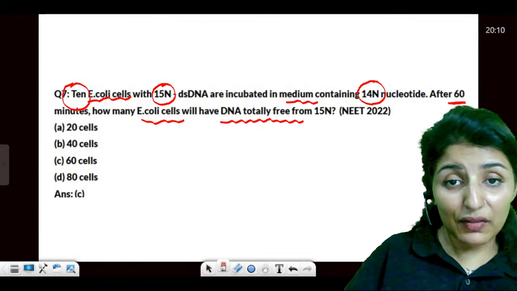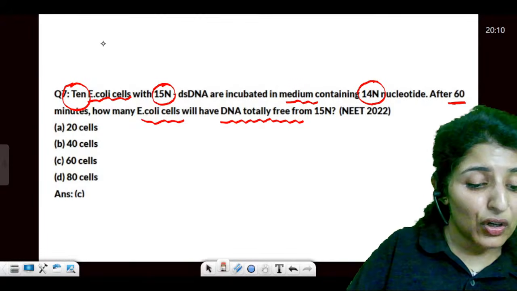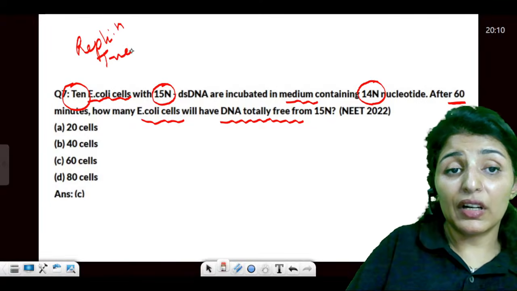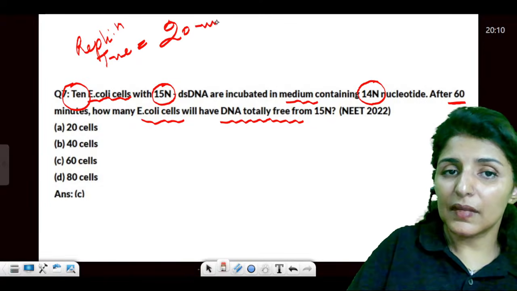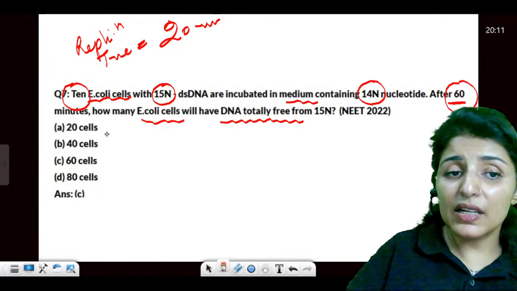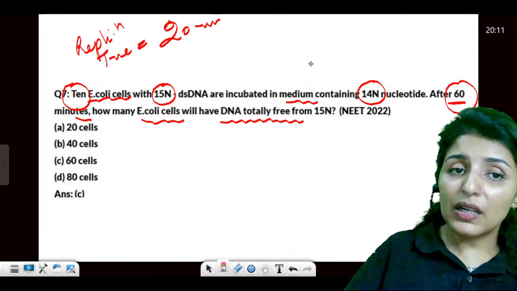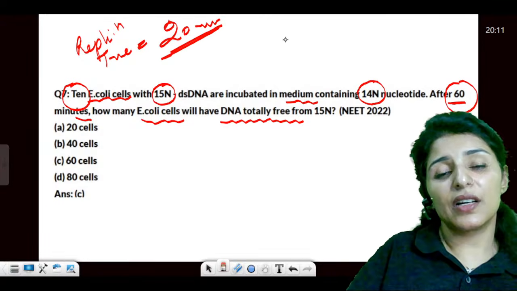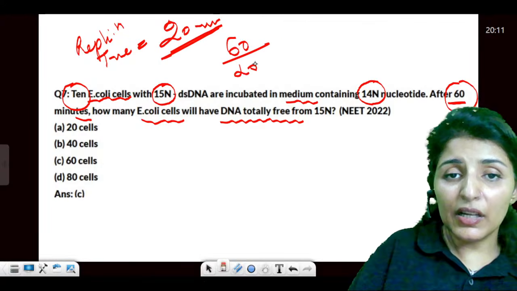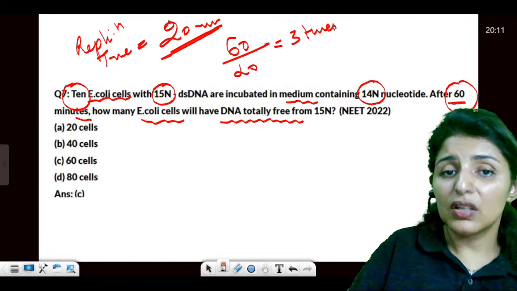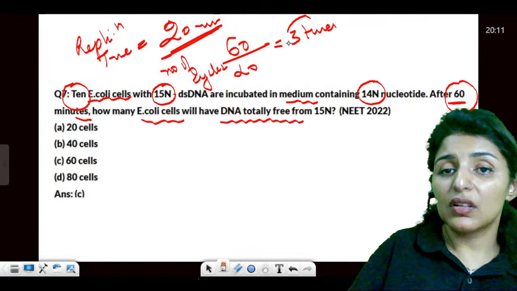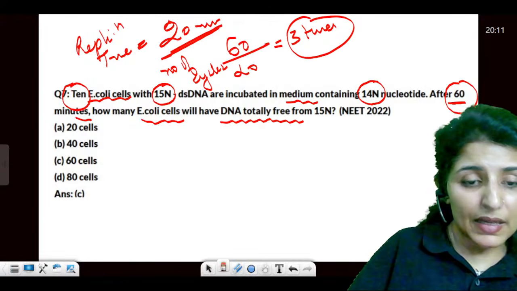Let's see. How do you solve it? So guys, the trick is, first of all, you must know that the replication time for E. coli is 20 minutes. So it is going to divide every 20 minutes. How many minutes have they given? 60. So if it divides every 20 minutes, by 60 minutes it has divided how many times? 3 times. So the number of cycles is 3.